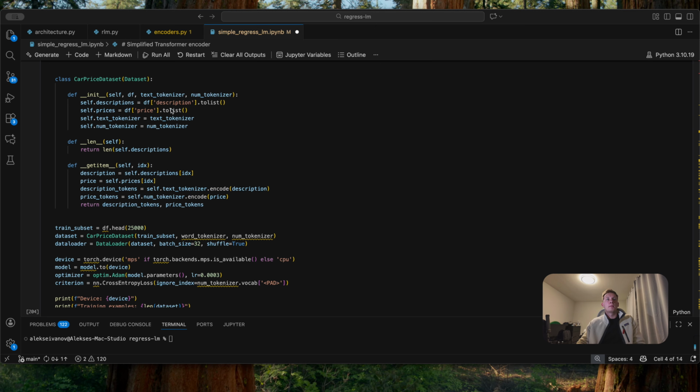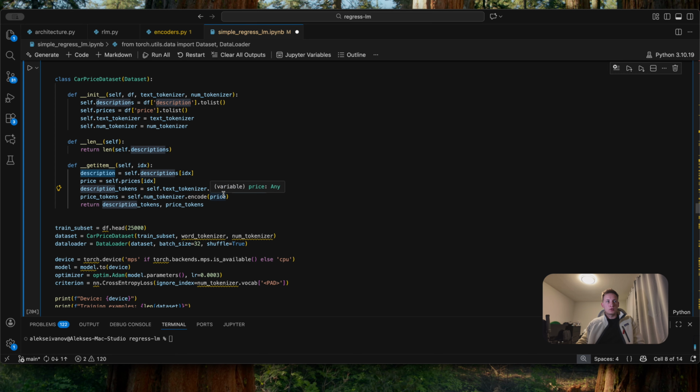First, we need a PyTorch dataset. This is a standard pattern in PyTorch. It tells the framework how to load and process the data. In the init, we store the descriptions and prices and keep references to the text tokenizer and the number tokenizer. And the get item does the heavy lifting. It gets the description and the price from the ID. It converts the description to tokens. The same applies for the price: the price is converted to tokens. And then the get item returns both the description and the price tokens.